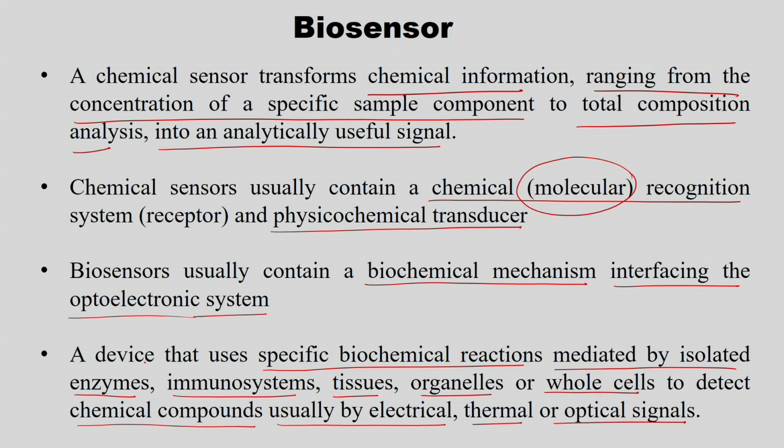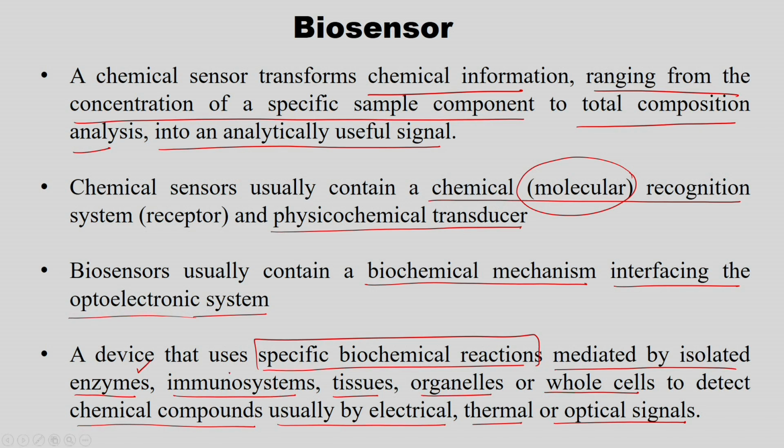Those biochemical reactions are mediated by an isolated enzyme, which is what we have told in the enzyme substrate cofactor system. Immunosystem is nothing but antibody antigen.